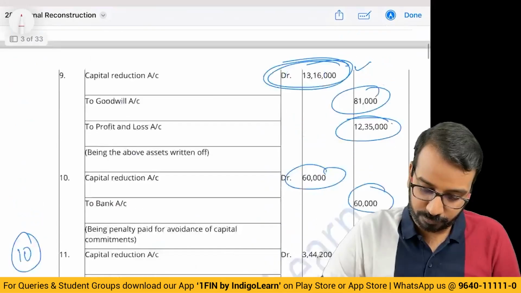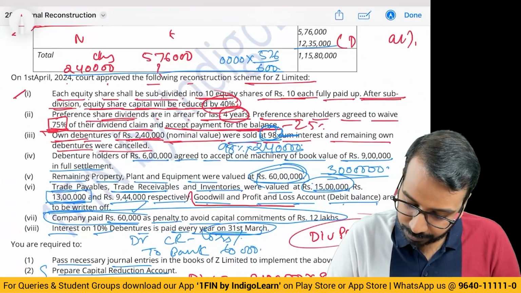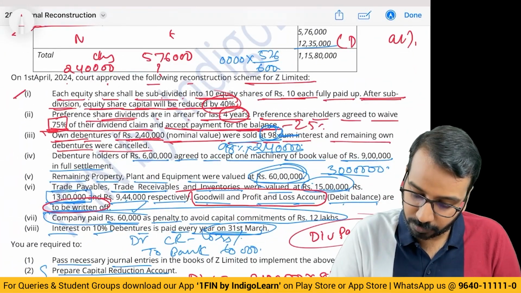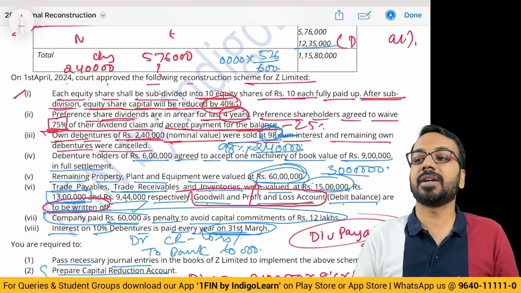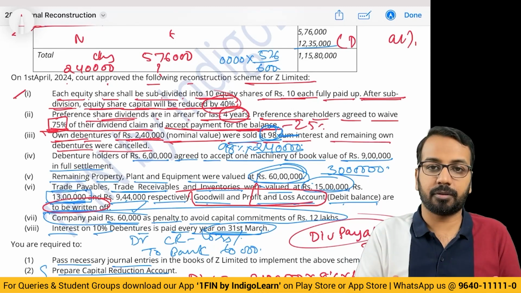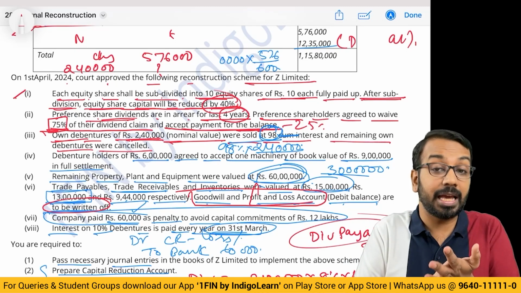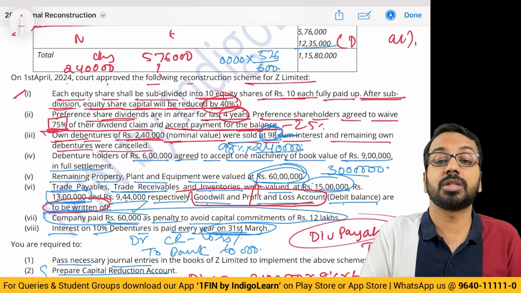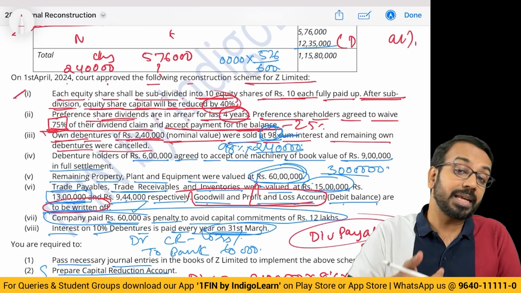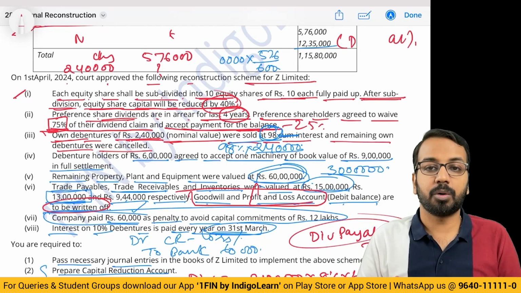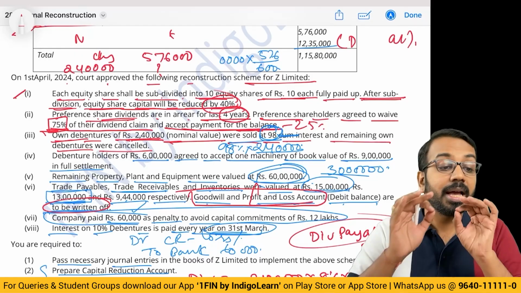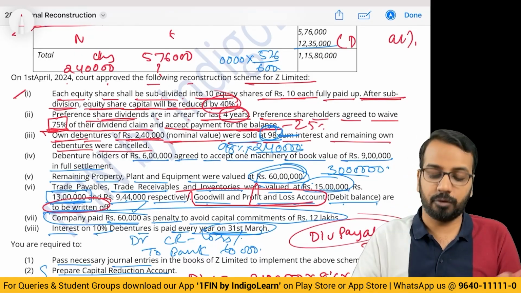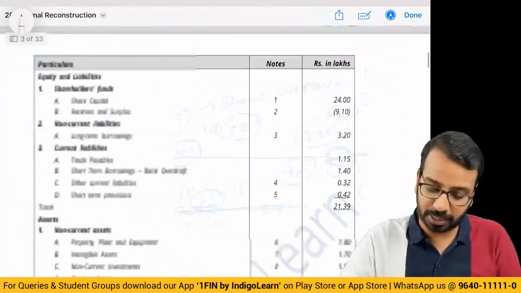In the previous question, if you see, goodwill and P&L account were to be written off. P&L you will write off because P&L is fictitious. Goodwill, patents and all, we believe they have some value. Unless the question mentions it, we will not write it off. Any preliminary expenses shown on the debit side, any fictitious asset, you will write off. Otherwise, you have to see what the question has mentioned.